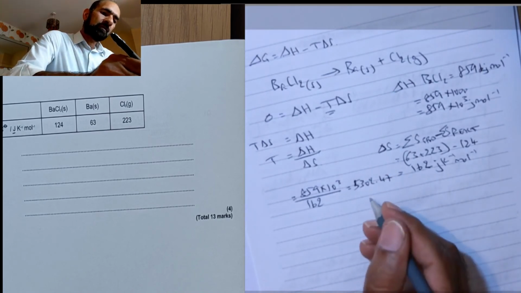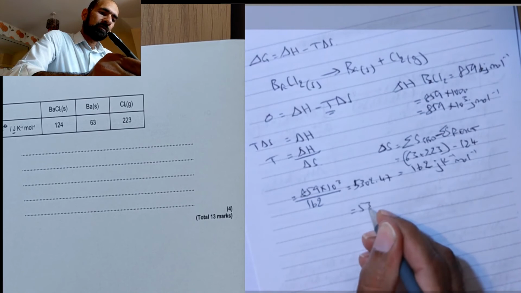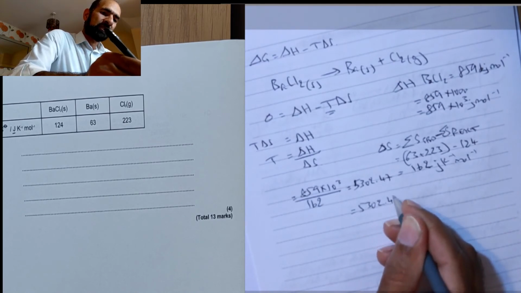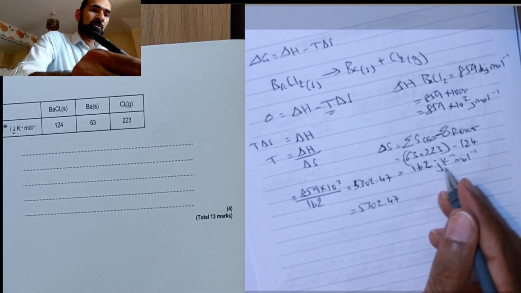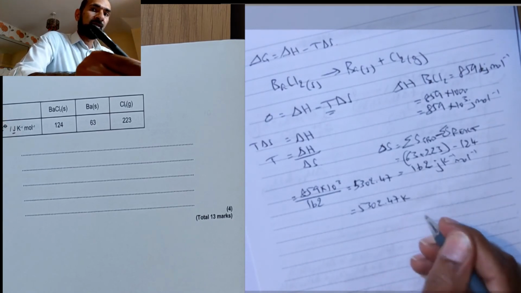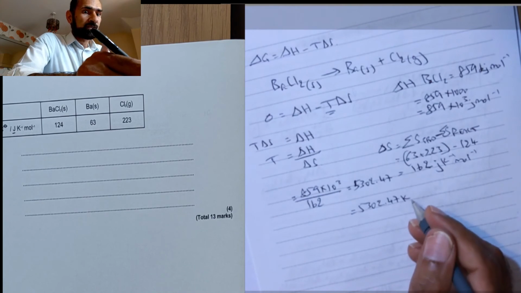Running out of space there, so I'm going to rewrite it here. 5302.47 units. What? Remember what I said earlier: those units contain Kelvin, so this must be Kelvin. If you put degrees Celsius, that's a major problem.